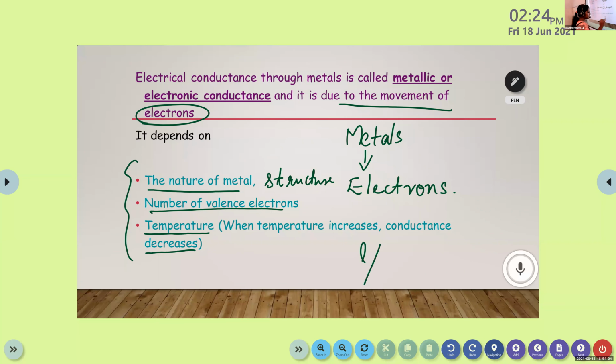The L by A, that is the length and area, is taken into consideration for resistance and conductance. But when these factors vary, they will affect the electronic or metallic conductance. Clear? Yes, ma'am.